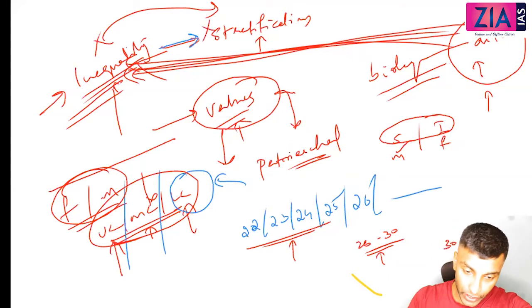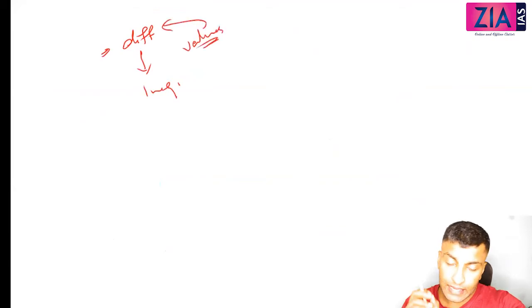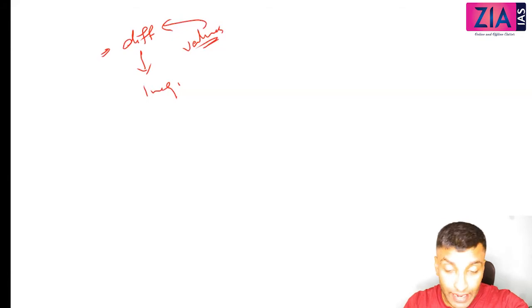Okay, so I'll go for a quick recap. What I started off with is differences, and then it becomes inequality when you attach certain values to these differences. When I say sex, that is a biological difference. But when I say gender, that is actually a social difference.